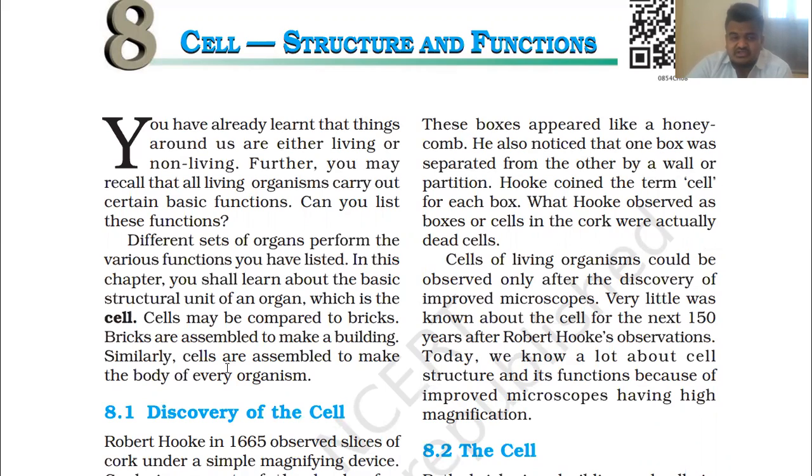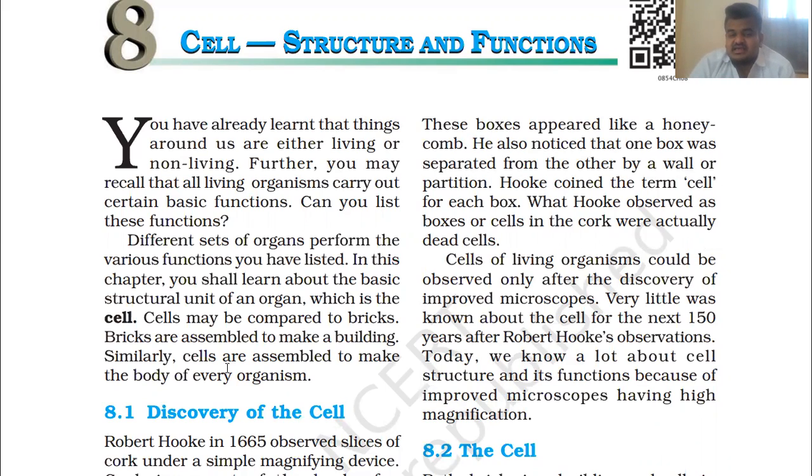So, what is a structural unit? Let us see. It is the cell. Here the scientists have given the name cell. Cells may be compared to bricks. Before making a building, it's only a structure made of bricks. Bricks come together and form a building. Similarly, bricks are assembled to make a building.